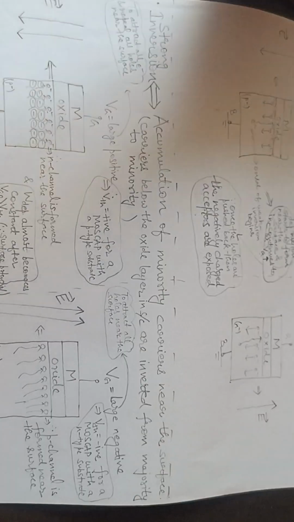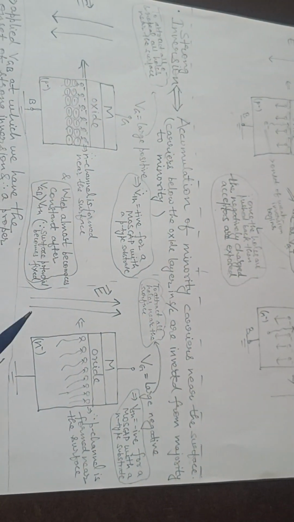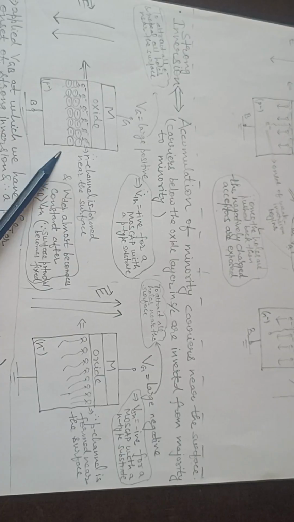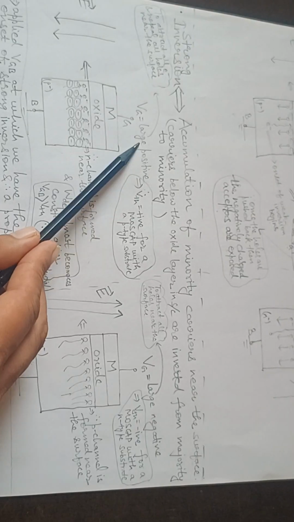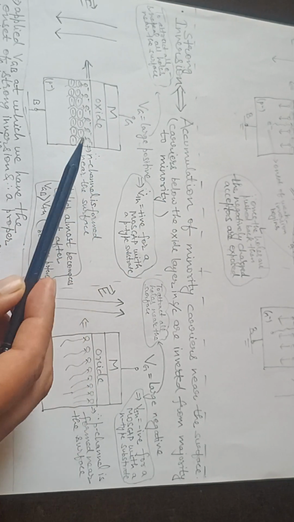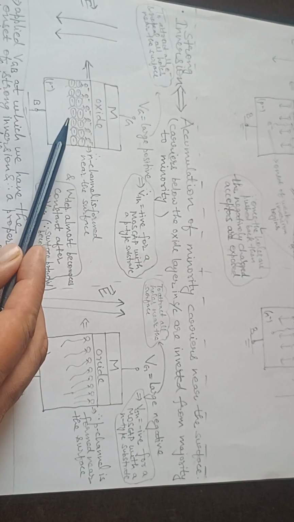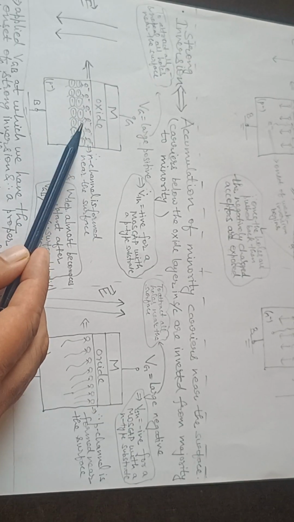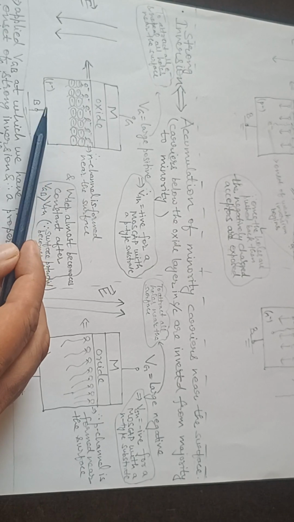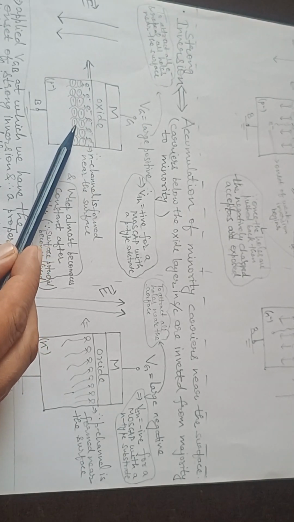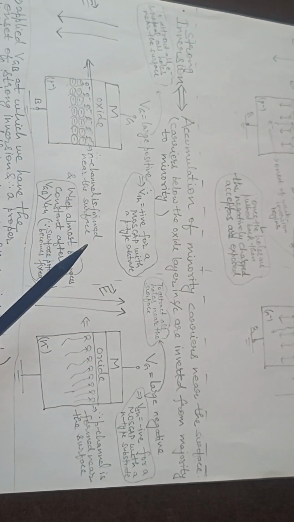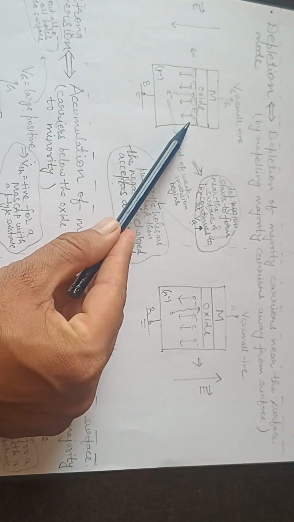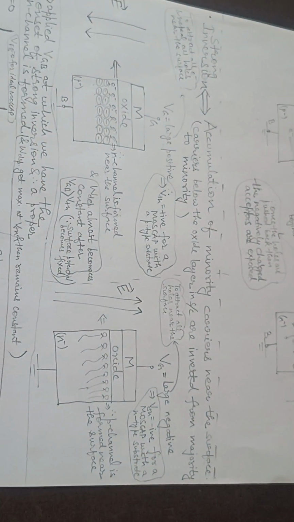Inversion means as many minority carriers near the surface as there were initially majority carriers near the surface. So to do that, what will we do? We'll apply a large positive charge, so that a lot of electrons can be attracted near the surface and a lot of holes can be repelled. So in strong inversion, an n channel will form near the surface, and the depletion width will start to form from depletion mode, and then continue to increase till a voltage called the threshold voltage.